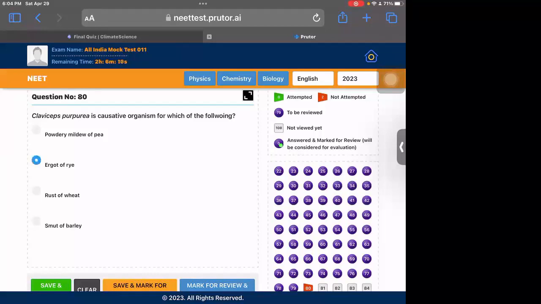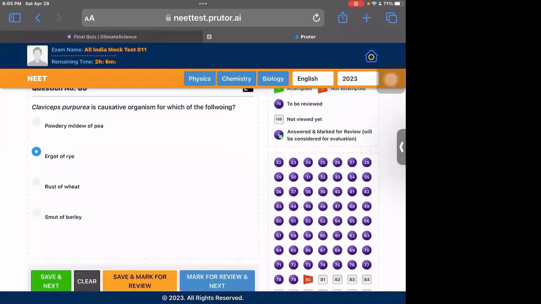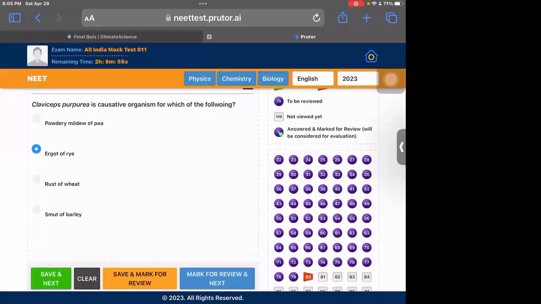Most probably it's the ergot of rye. All the diseases caused by all the organisms which are at least given in NCERT, you should know by heart, because they can ask any of these examples. So read it multiple times.